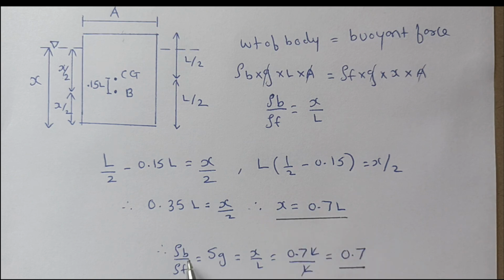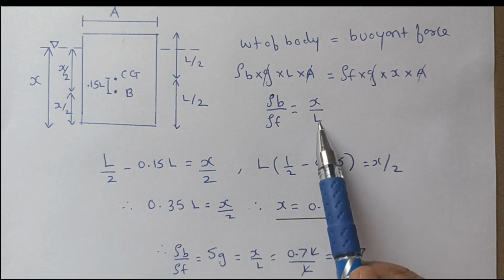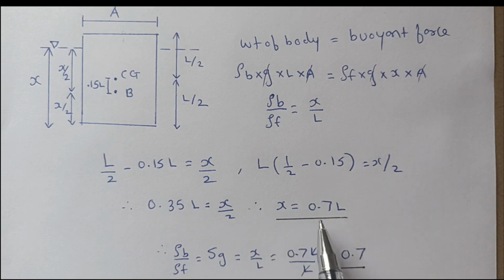So we have to find the specific gravity of the wooden block. Density of body upon density of fluid is equal to specific gravity, which is equal to X by L from this equation, and X is 0.7 L divided by L. L gets cancelled, so it is equal to 0.7. Okay, so the specific gravity of the wooden block is 0.7. So its density will be equal to 700 kg per meter cube.